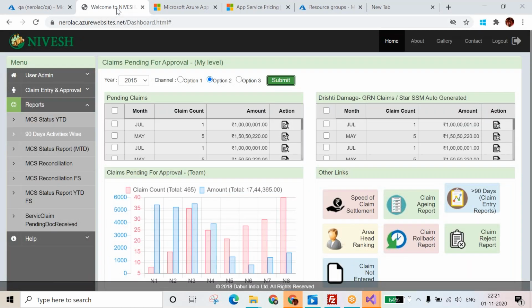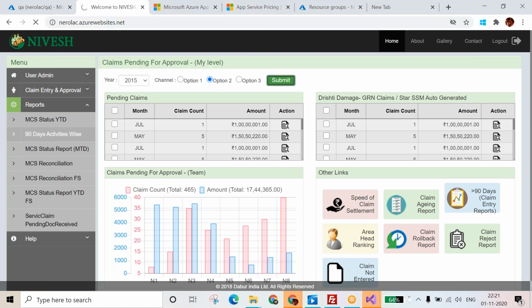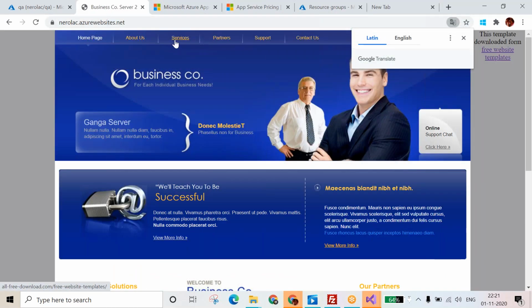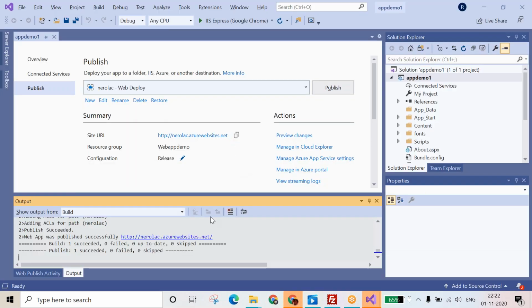Now you can just open Narrowlag. Control F5. Your deployment completed or not? Can you please just check? Build succeeded, publish succeeded. Narrowlag.azure. Just click on the build and publish, both are succeeded.